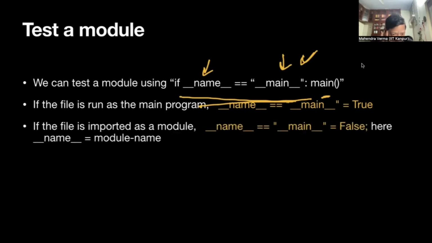However, if this same file is imported, then it is not main, and that is false. In this case, the name is the module name. So name is not main, so it will not run when I say python file name.